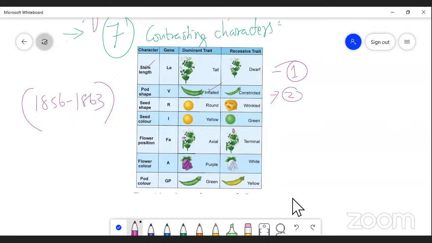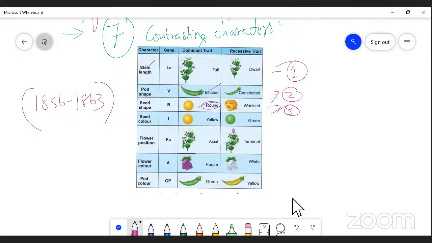Third one, shape of the seed, which is determined by round and wrinkled, right? So round is a dominant one, and wrinkled is a recessive character. So while crossing round seed with wrinkled seed, F1 was produced as